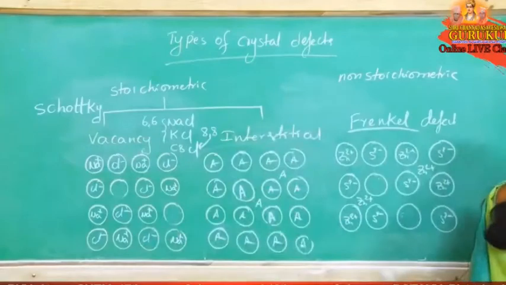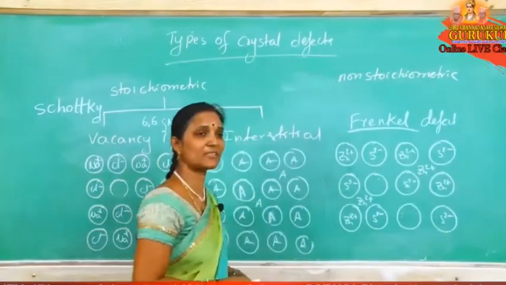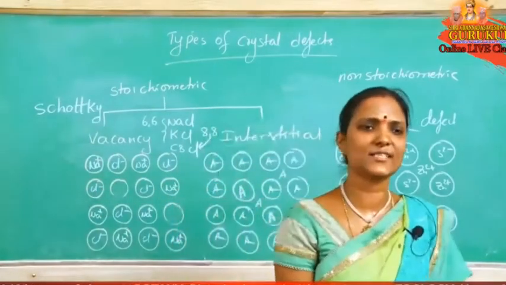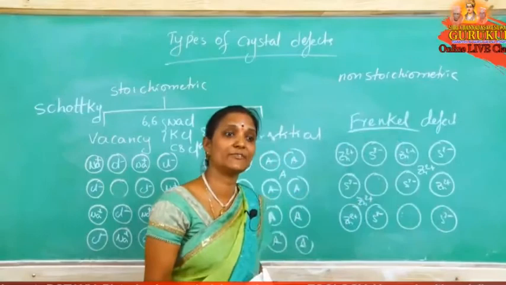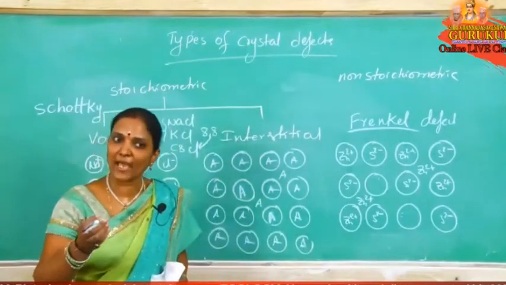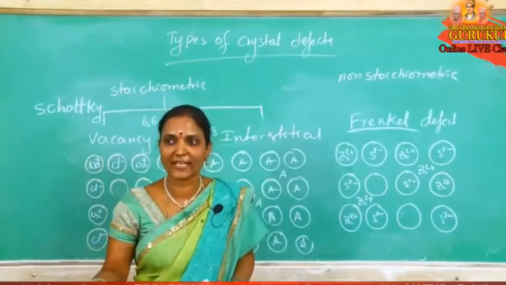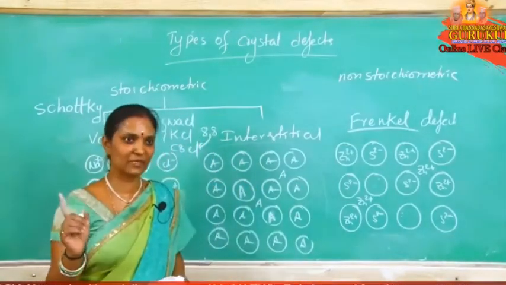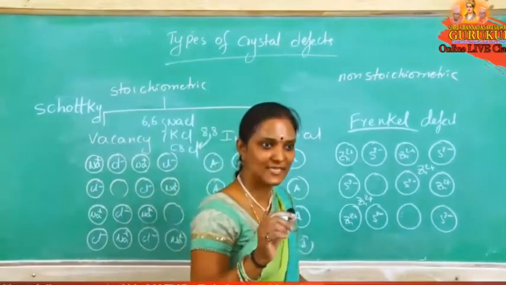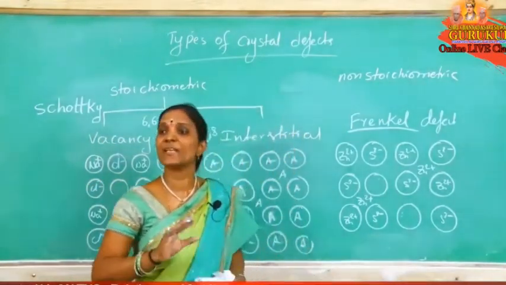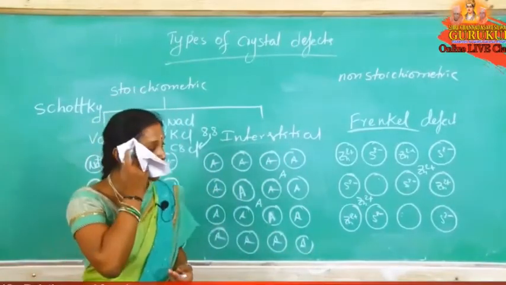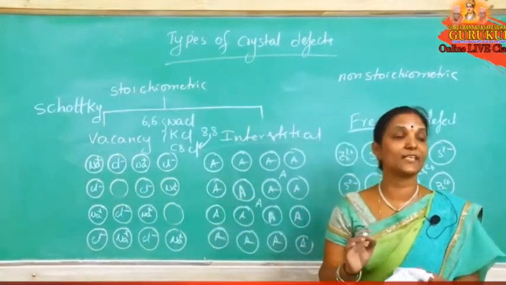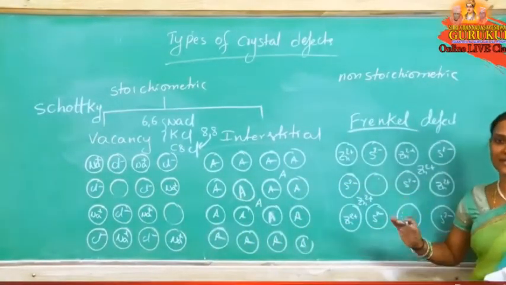Now here, is the density the same or not? Density remains constant. So in Schottky and Frenkel defects, where does density remain constant? The answer is Frenkel defect. What is the Frenkel defect? Is it displacement of anion or of cation? Only the cation, because the cation size is very small. Because of the very small size, only cations are displaced. So the cation leaves the original lattice site and occupies the interstitial voids, and then the defect is called Frenkel defect.